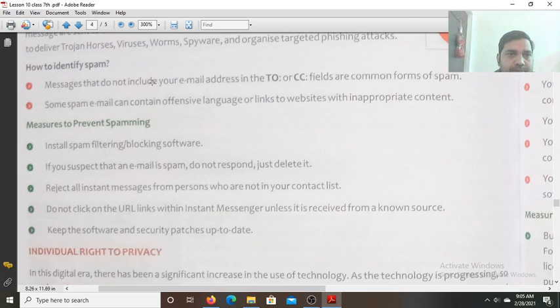How to identify the spam? Messages that do not include your email address in the To or CC fields are common forms of spam. Some spam email can contain offensive language or links to visit websites with inappropriate content.